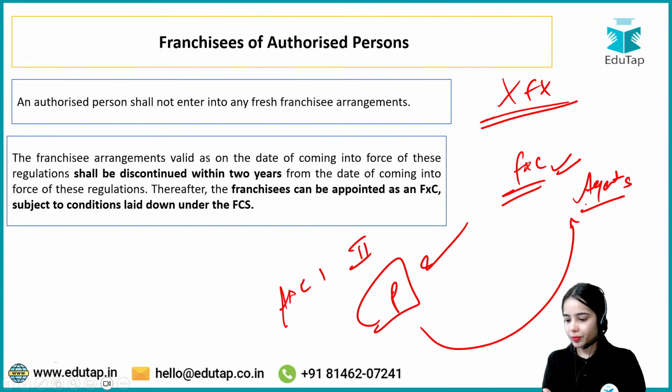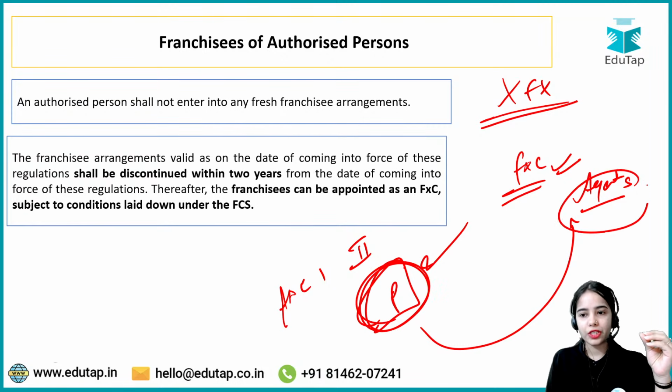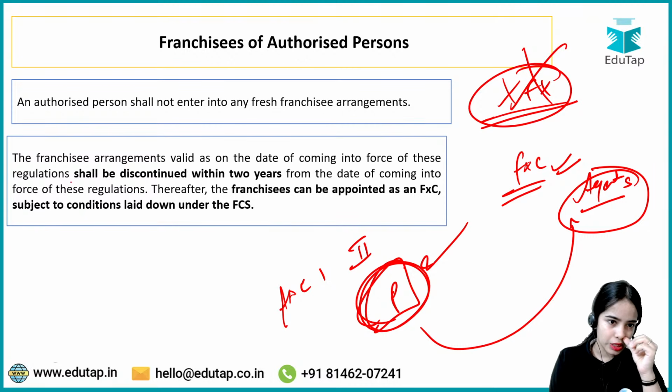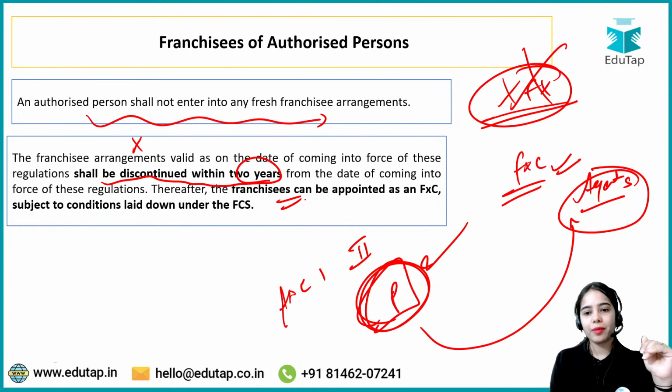The principal will be answerable for the agents, while the franchisee system was more loose. So new franchisees cannot be hired, and the old franchisees have to be discontinued within 2 years. The franchisees can be appointed as a foreign exchange correspondent.